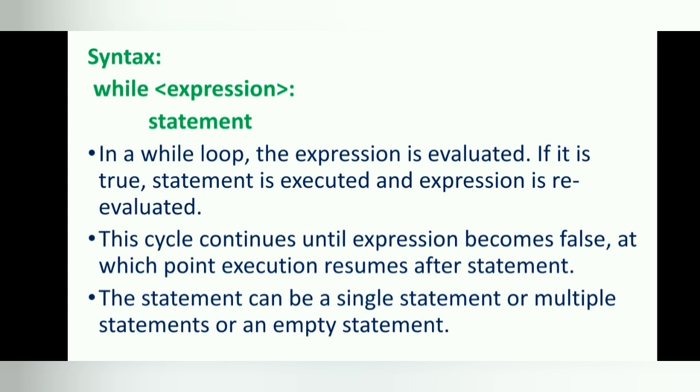If the condition is true, then the body of the loop is executed and afterward the condition is checked again. This process of repeated execution of the body continues until the test condition finally becomes false and the control is transferred out of the loop. The first time the condition is found to be false, the body of the while loop is skipped.